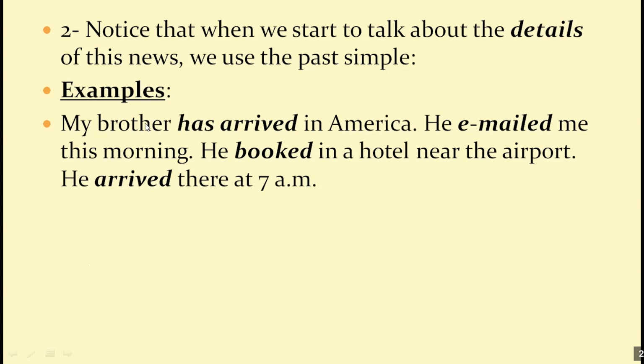Like this example. My brother has arrived in America. Present perfect, okay? Now details. He emailed me this morning. Details. He booked in a hotel near the airport. Details. He arrived there at 7 a.m. Details. So for the main news, use the present perfect. For the details, use the past simple. I hope you understand that. For the main news, use the present perfect. For the details, use the past simple.